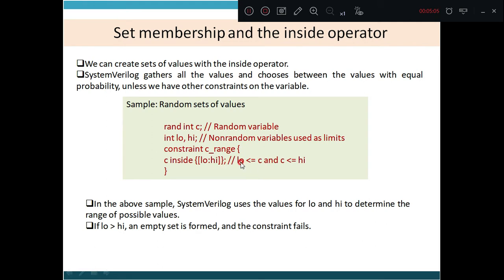So what does this mean? Low has to be less than or equal to C and C has to be less than or equal to high. In the above example, SystemVerilog uses the values of low and high to determine the range of possible values. Suppose low is greater than high, then what happens? An empty set is formed and the constraint fails.